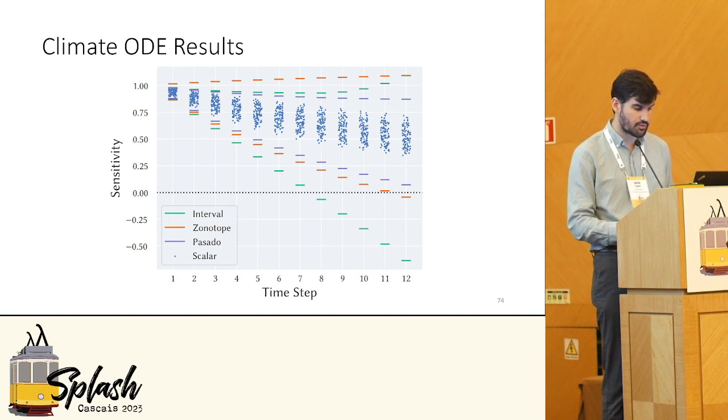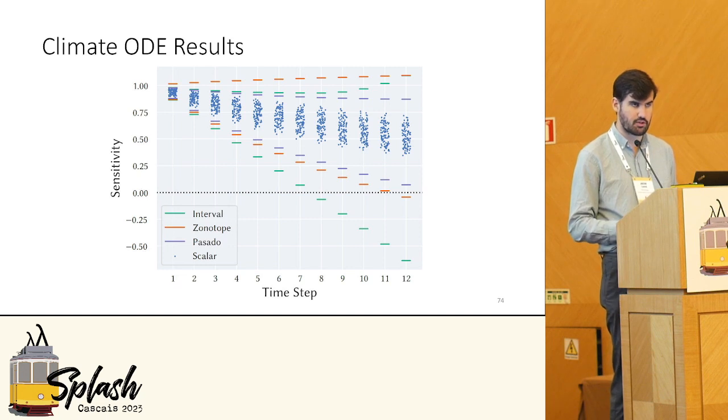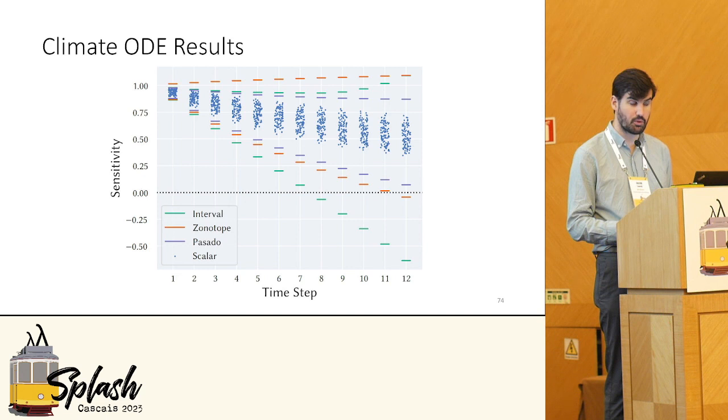Now, with interval arithmetic or zonotope arithmetic, both of which are standard numerical abstract domains, when you apply those abstract domains to automatic differentiation, you get the green and orange bounds. Now, Pasado's bounds are those shown in purple, and they're actually the most precise in all cases. We also will mention that the purple bounds of Pasado are always strictly greater than 0. So, for instance, we can prove monotonicity.